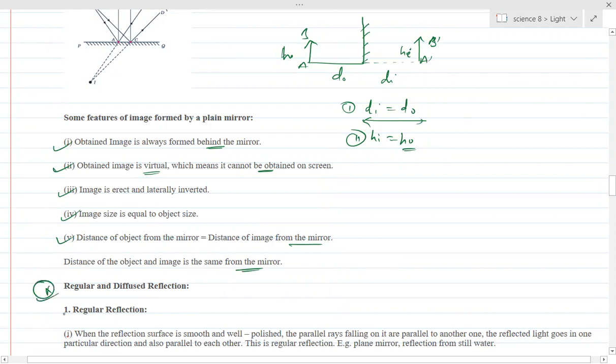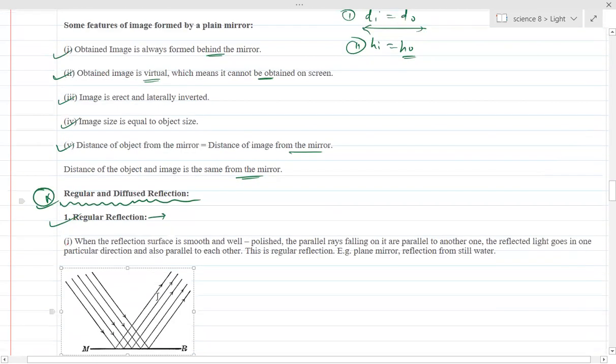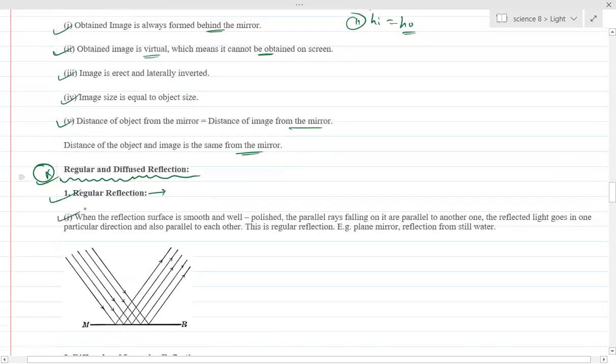Next, we have to study the types of reflection. There are generally two types of reflection: one is regular reflection, the other is irregular reflection. Regular reflection takes place from a smooth surface or plane surface, or an even surface. When a parallel beam of light rays falls on a smooth surface, the reflected rays are also parallel. Such a type of reflection is called regular reflection.